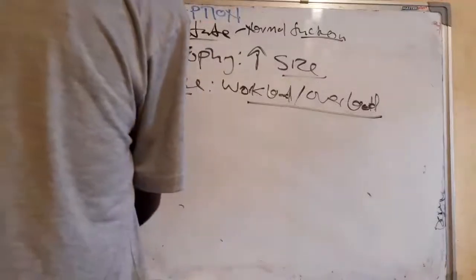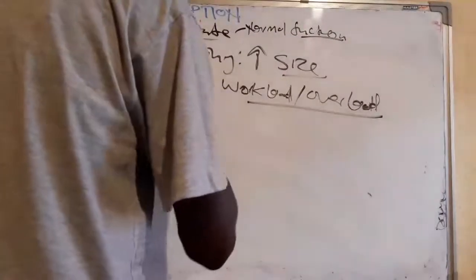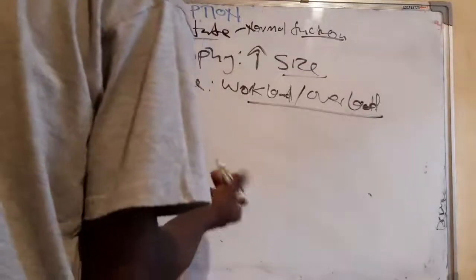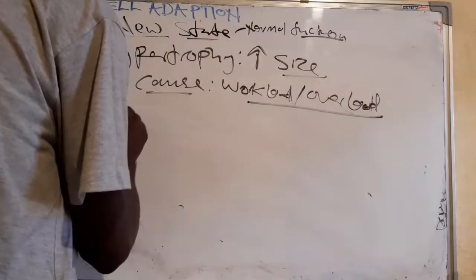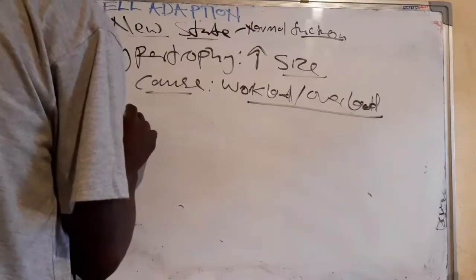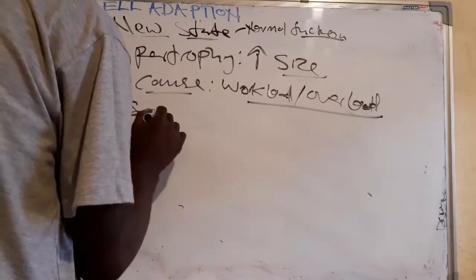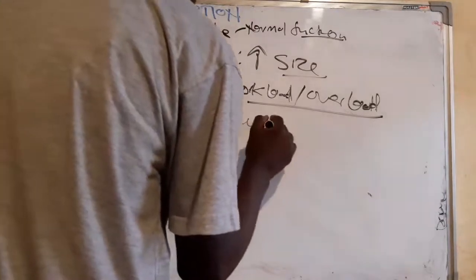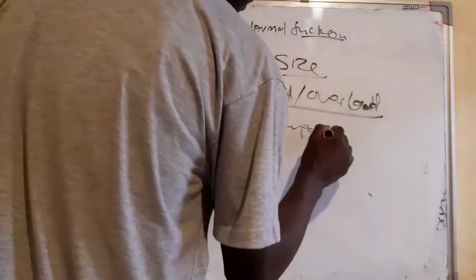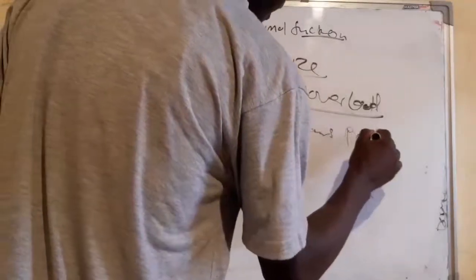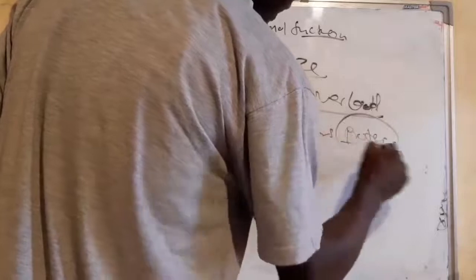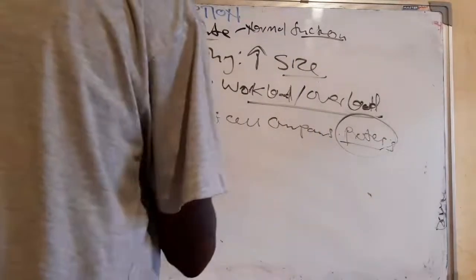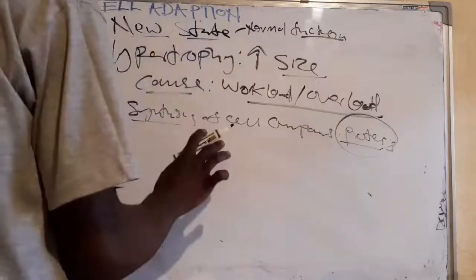So for the cell to increase in size, it means cell division shouldn't occur there, but there must be an increase in the synthesis of cell components such as proteins, and proteins are the main components that are being synthesized. So this is the mechanism.